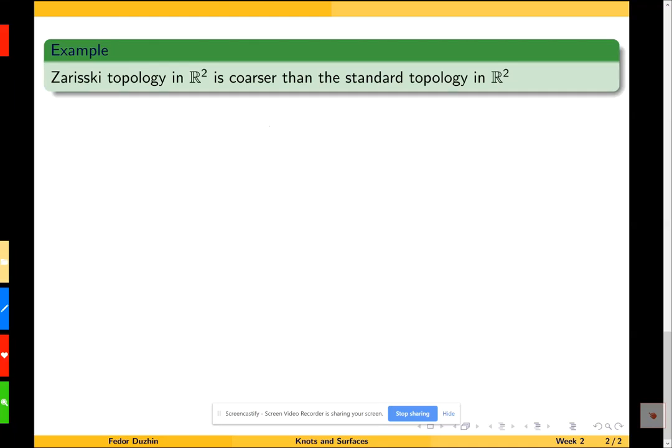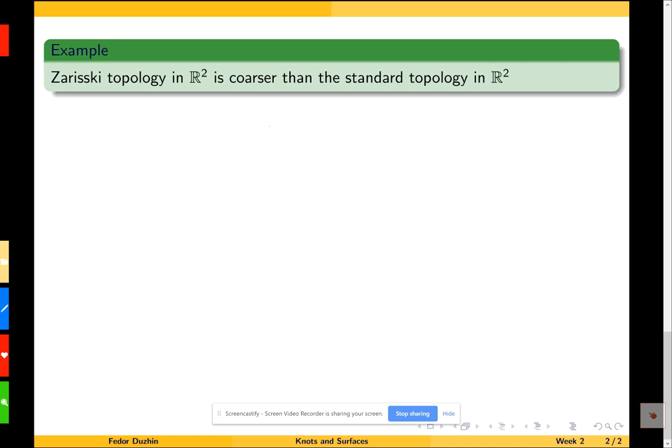So my second mini extra lecture is going to be about the notion of finer, coarser of a topology, right? So recall that if we have two different topologies on the same set, then we say that a topology is finer or coarser depending on whether it contains more open sets or fewer open sets. Right, so coarser means that it contains fewer open sets.